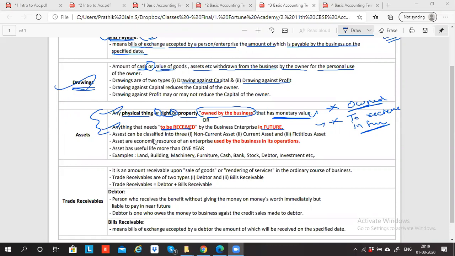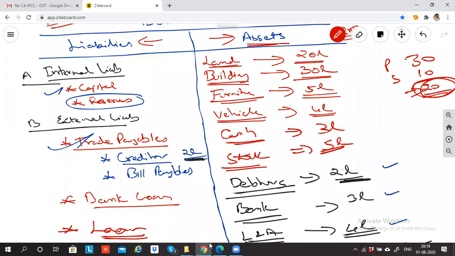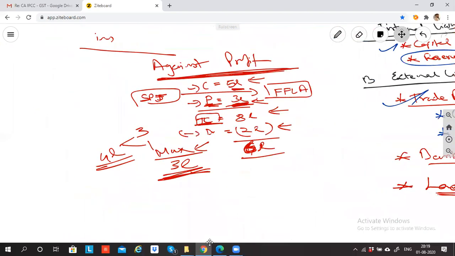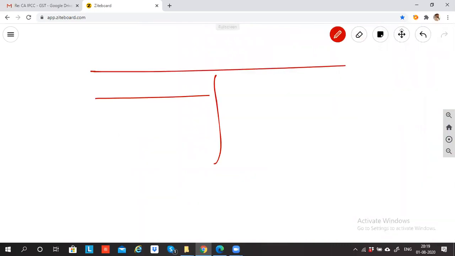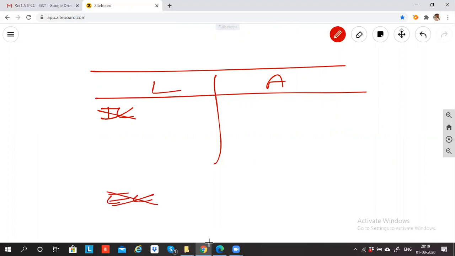So asset is these two things, guys. Apart from that, asset has three classifications: non-current, current, and fictitious. When I prepare the balance sheet, I record liability here and asset here. You never write internal liability or external liability anywhere in the balance sheet. This is only for your understanding. We write capital, and then non-current liability, then current liability. These are the categories under which you will record everything.